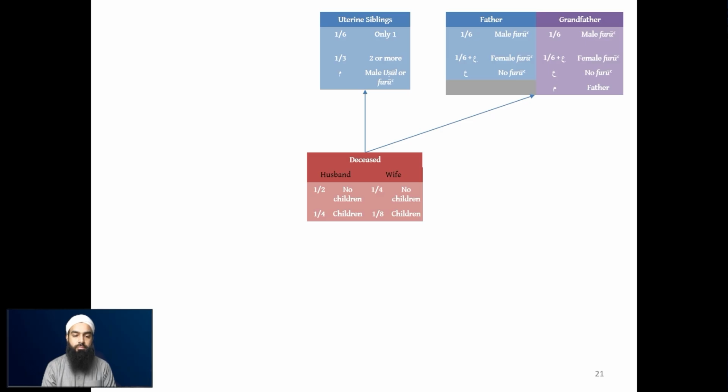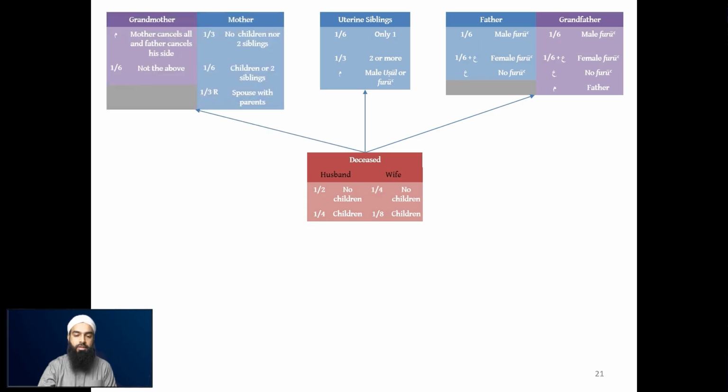Then we move on to another person, the share of the uterine siblings. So 1/6 when there's only one of them, 1/3 when there are two or more, and again, mahjub, meaning they don't receive anything. This means they're blocked from receiving anything. That's when there are male usul or furu', meaning male ascendants or descendants alive. So this is the uterine siblings. We're not comparing them with anybody. We're not joining them with anybody, but you can see that they're there.